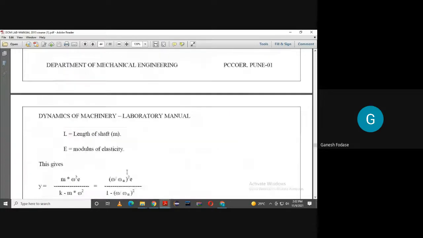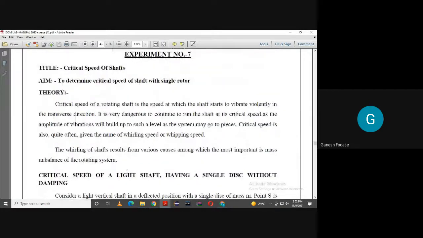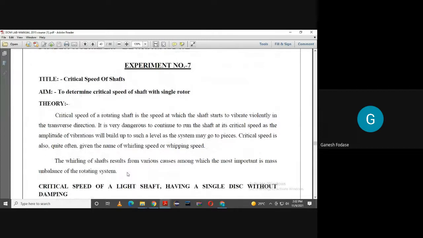I just told you the theoretical part. Any doubt? At least are you getting the theory? What is critical speed? At what speed should we rotate the shaft? And why should you not rotate below or above the speed? Omega should be less than omega n, omega should be greater than omega n, or it should be equal to. You must understand these things. Yes, you got this?